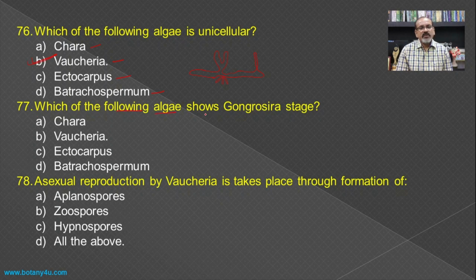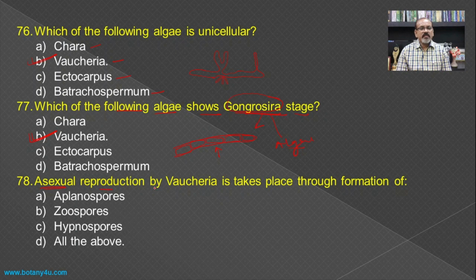Then which of the following algae shows the Gongrosira stage? Here, when the filament of the Vaucheria shows the septation or the partitions for the formation of akinetes, then this type of structure of the thallus looks like that of the alga Gongrosira, and hence it is known as the Gongrosira stage. But later on it was found that Gongrosira is not an alga, but it is a stage of the Vaucheria, and hence it becomes the answer.